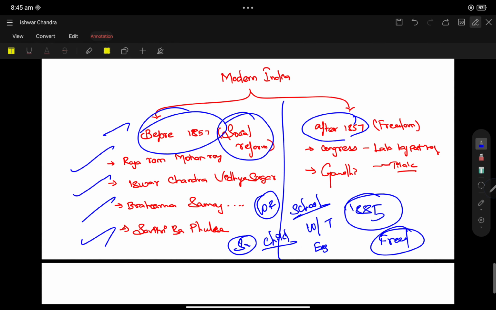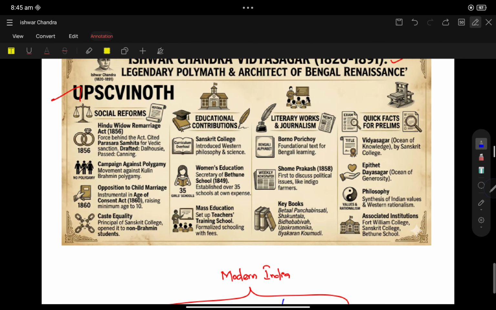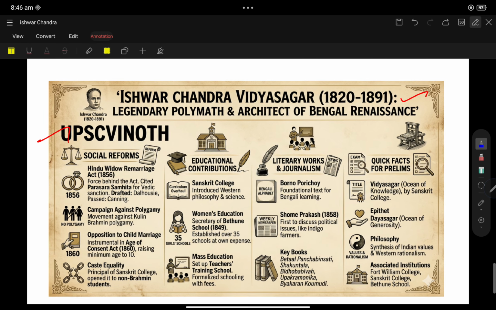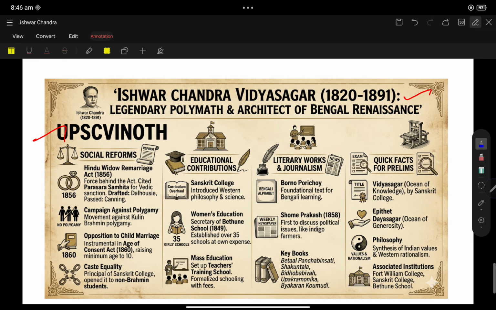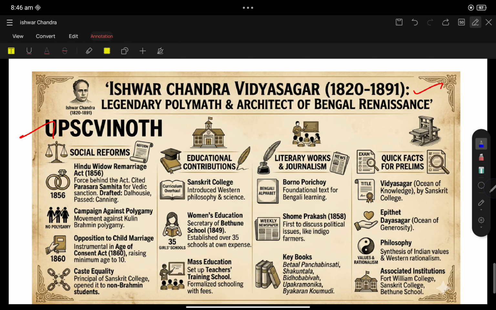Every history teacher will teach like this, so that you can easily answer the questions with respect to Modern India. Come, let's go and discuss Ishwar Chandra Vidyasagar. He was a legendary polymath, an architect of the Bengal Renaissance.